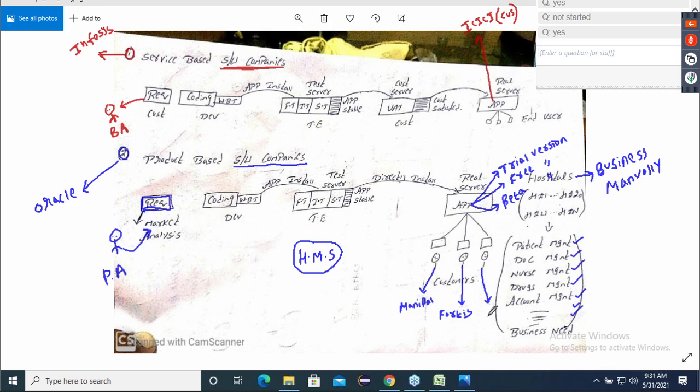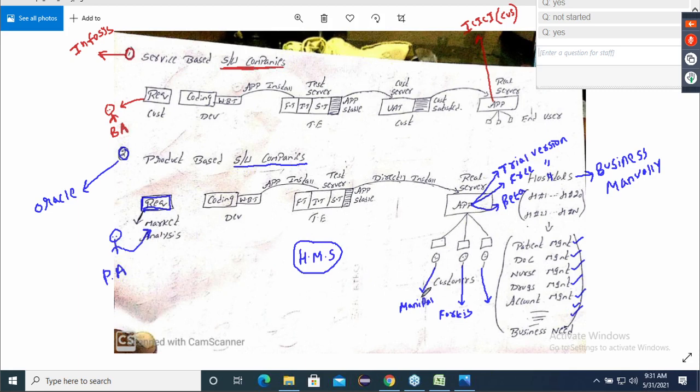Now the question is, when they are buying, I want to buy HMS. Once Oracle sells this HMS to Manipal and Fortis and some other hospitals also, will they give the code to these people? Now all these people are the customers.